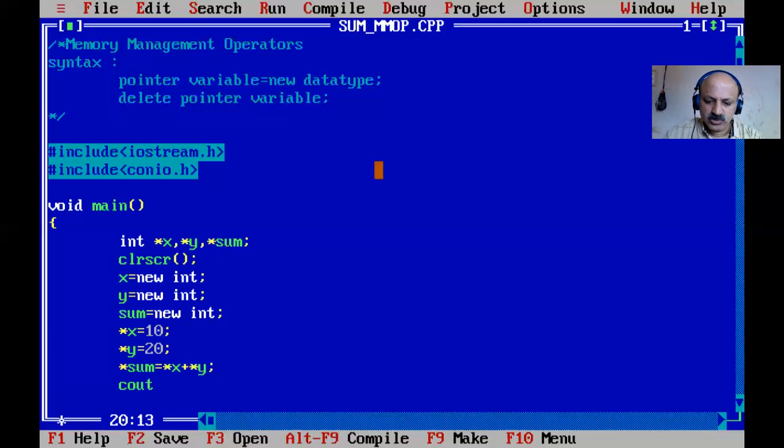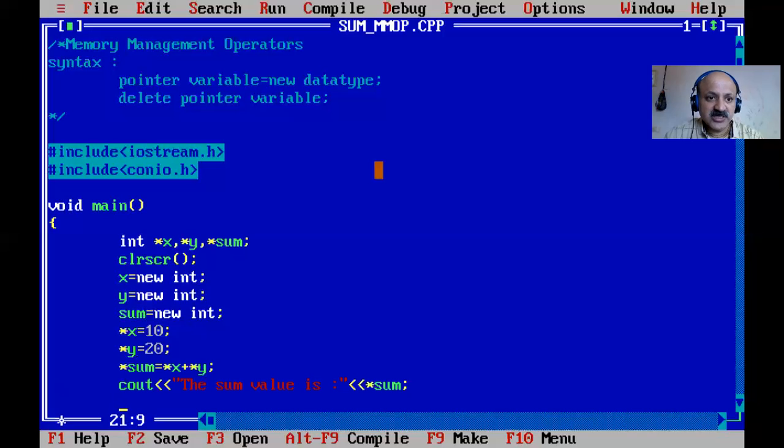Then with cout we first print the sum value, and just print sum. The asterisk sign is required whenever we want to print the value.